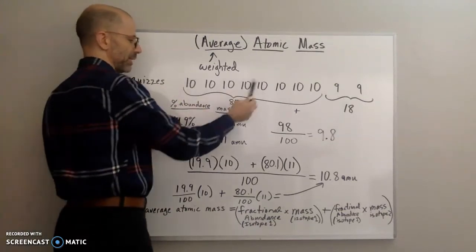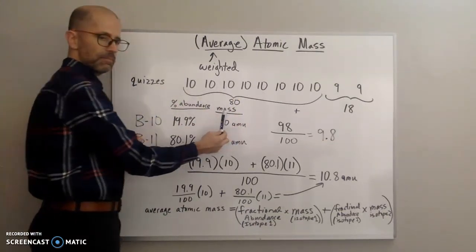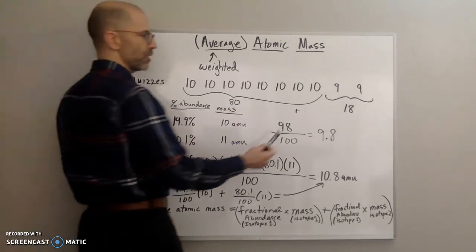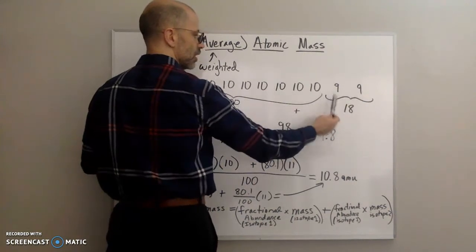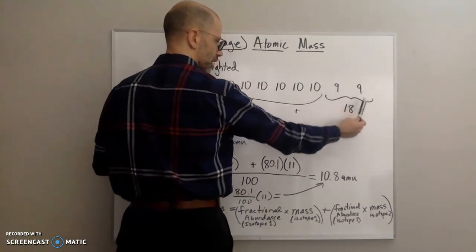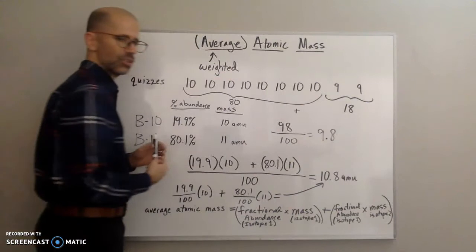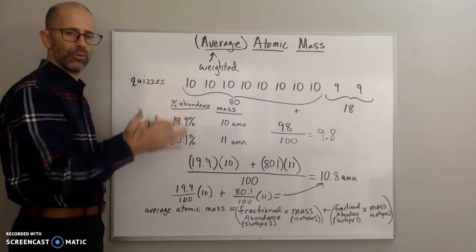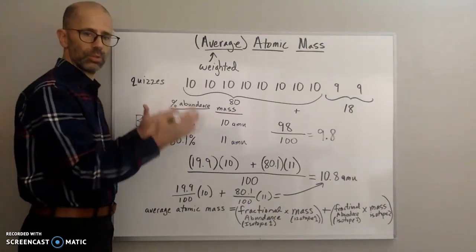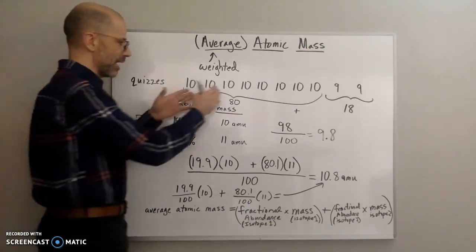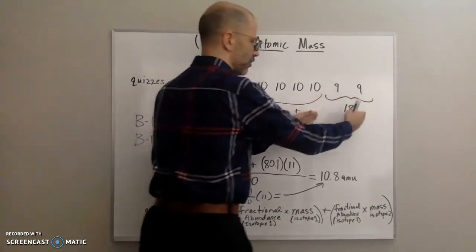So I multiply 8 by 10 and I get 80 points. Then I do the same thing for this group here. Here I have 2 quizzes, 9 points each. So 2 times 9 is 18. So I took the number of quizzes with that score and multiplied it by the score to get the total number of points from those quizzes. And I did that for this group and for this group.